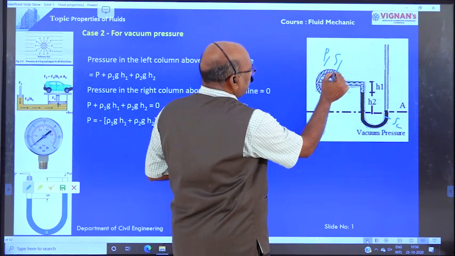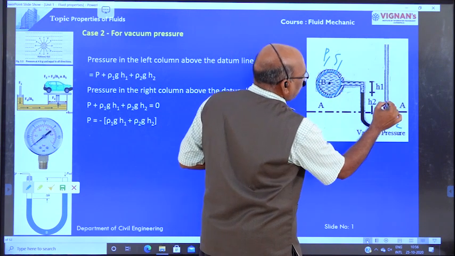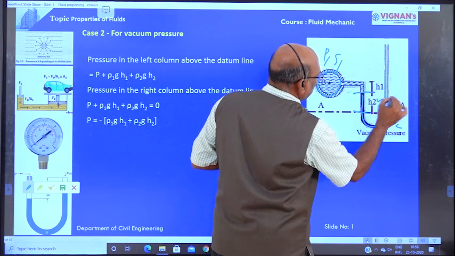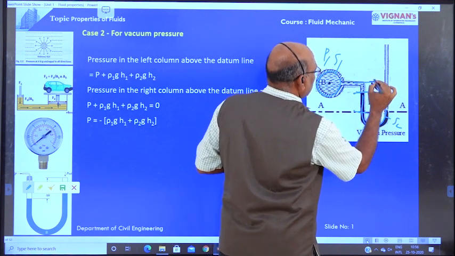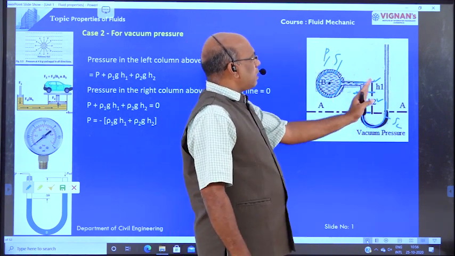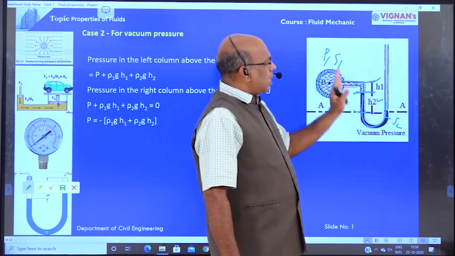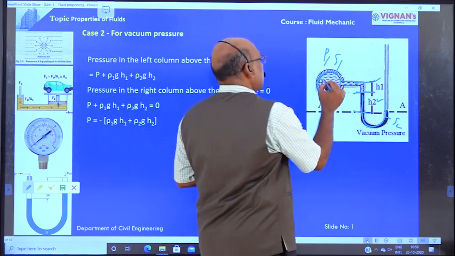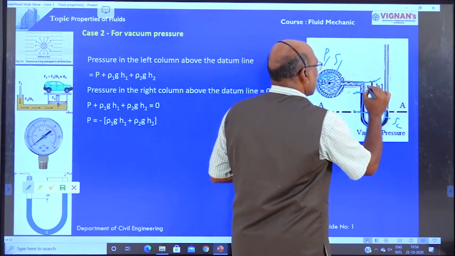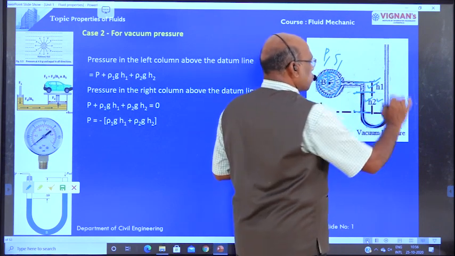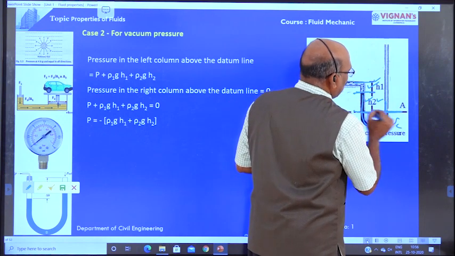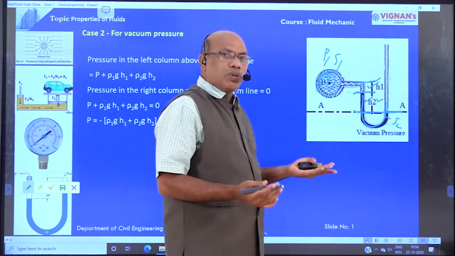Now, because of the vacuum pressure in the pipe, the mercury level moves towards the left side. The mercury level in the left limb is h2, and the liquid level in the left limb is h1. Now the left side pressures must be equal to the right side pressures. On the left side, one pressure is at point B, and because of h1 and h2 there are further pressures. On the right side there is no liquid column above the datum line, therefore the right side pressure is equal to 0.